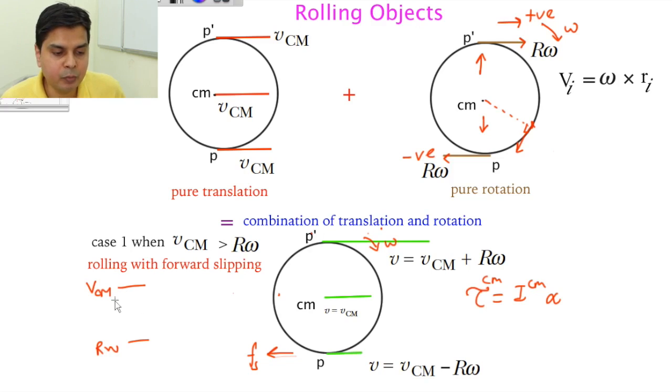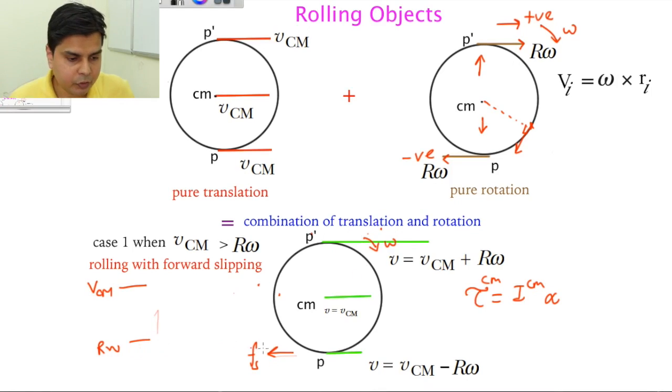Now friction, which is doing all the work here, is trying to increase omega. The angular acceleration alpha will increase omega, so R omega will increase.